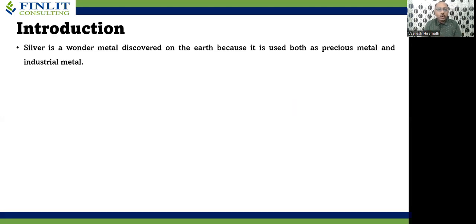So silver is a wonder metal discovered on earth because it is used both as a precious metal and an industrial metal. As Indians, you must be watching that. Many women are using silver either as a bangle or an earring and in many more. And also some of the families are using silverware in the form of plates and glasses. So that is how silver has its usage, and it is also being used as an industrial metal.